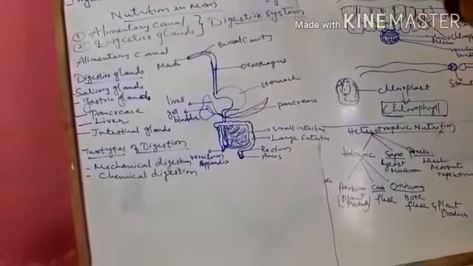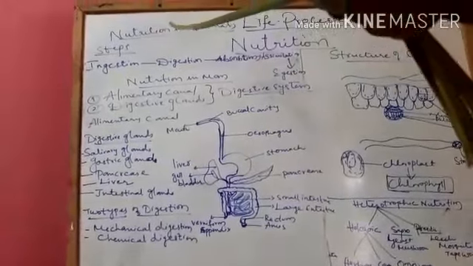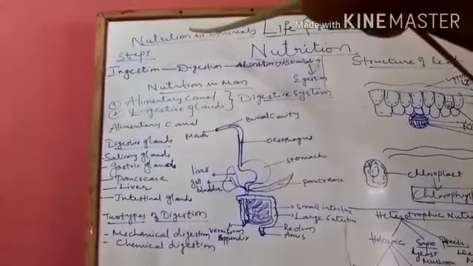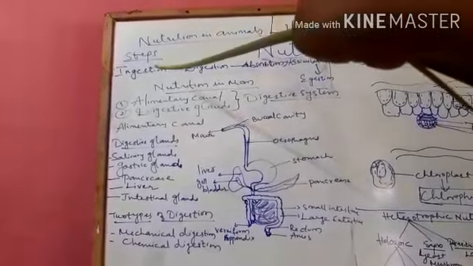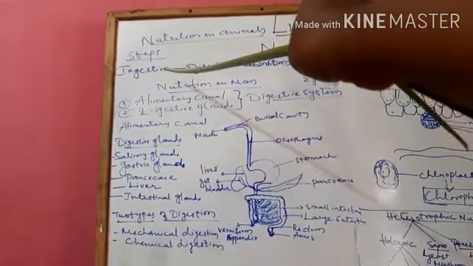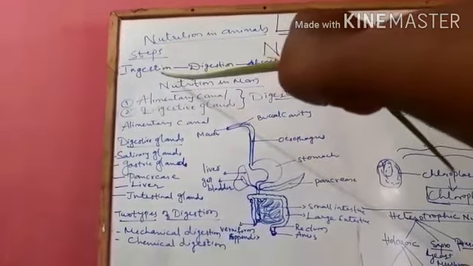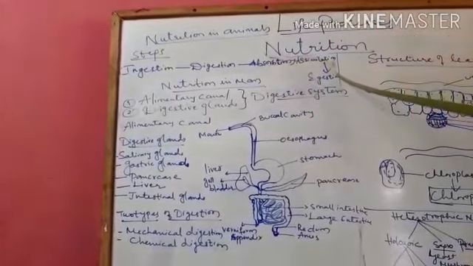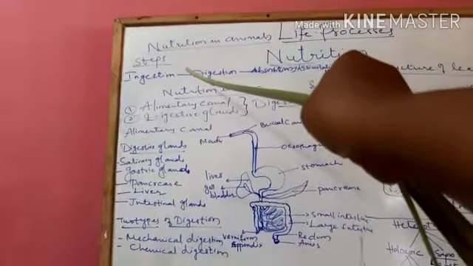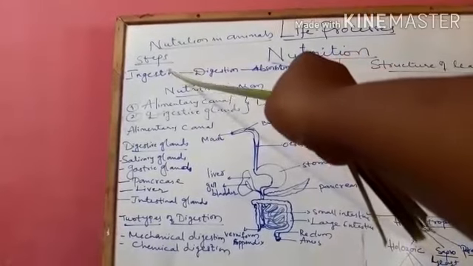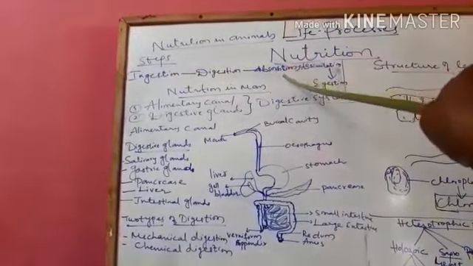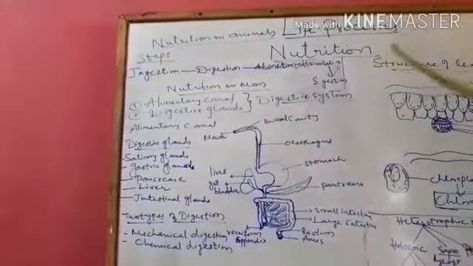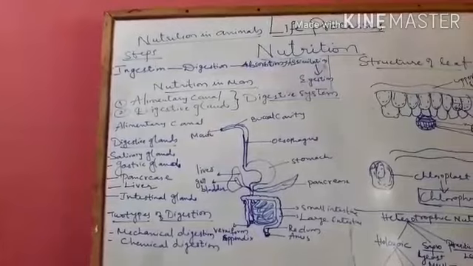Then we'll come to the next part, that is nutrition in animals. What are the steps involved in nutrition of animals? Ingestion, digestion, absorption, assimilation, and egestion. What do you mean by ingestion? Ingestion means taking in the food. The food is taken into the body.